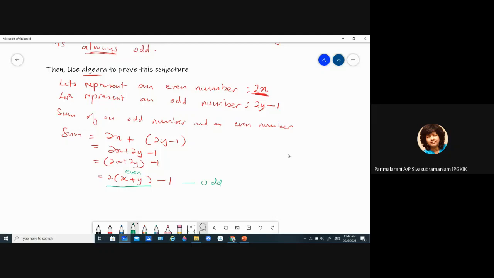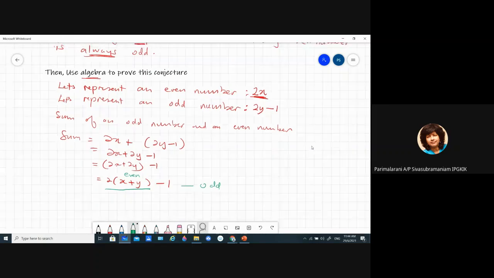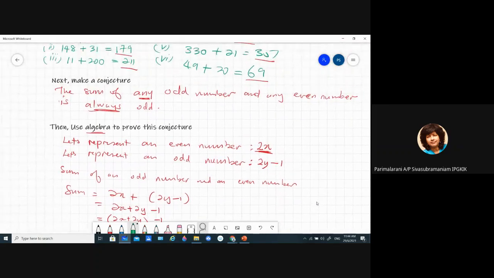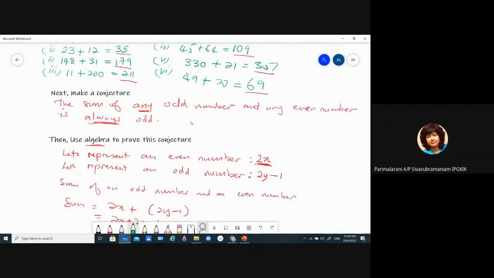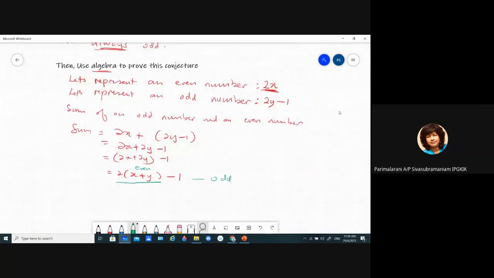So we have proven that an odd number plus an even number is always an odd number. It doesn't matter what, you can substitute any number that you want for x and y. You will still get an odd number. So with this, we have algebraically proven our conjecture, that the sum of any odd number and any even number is always odd. Okay so far?